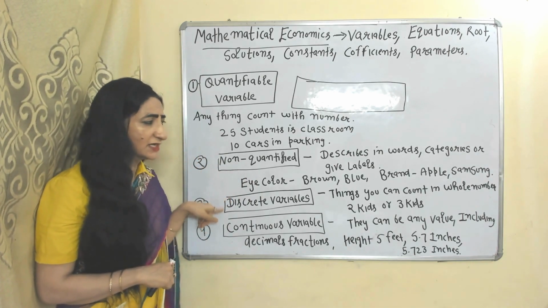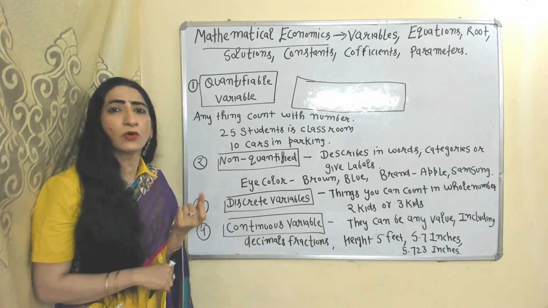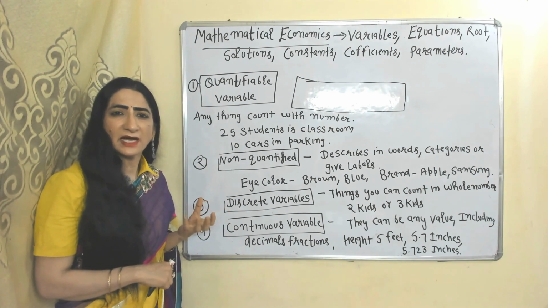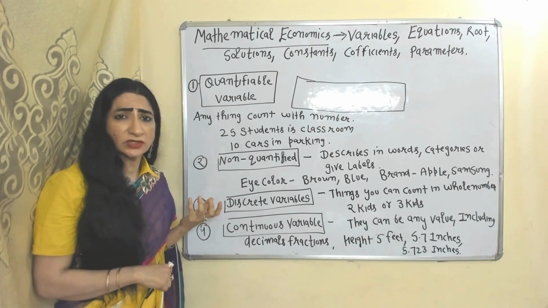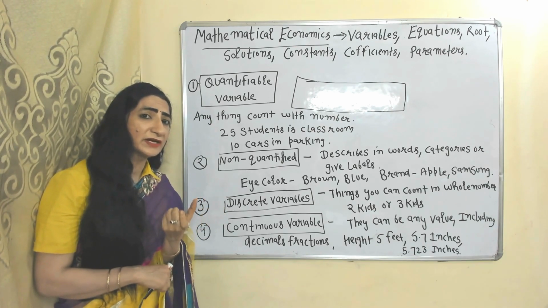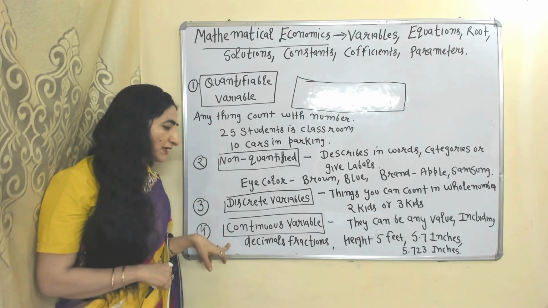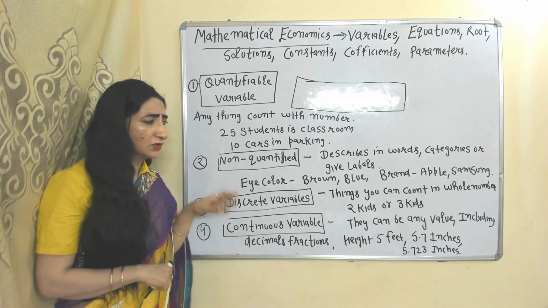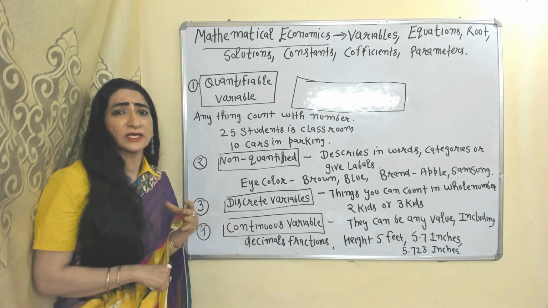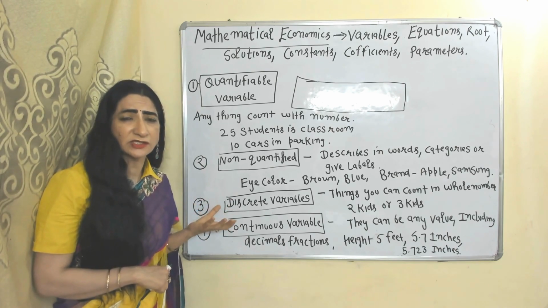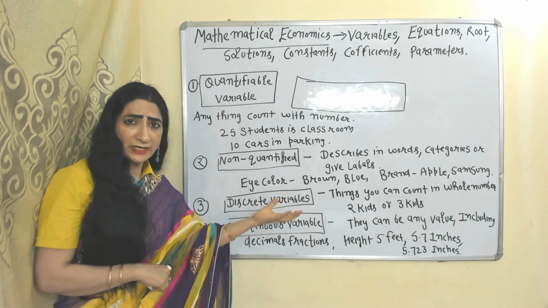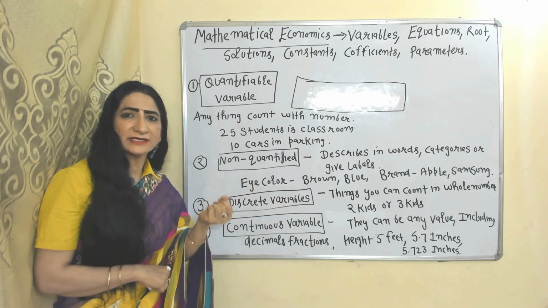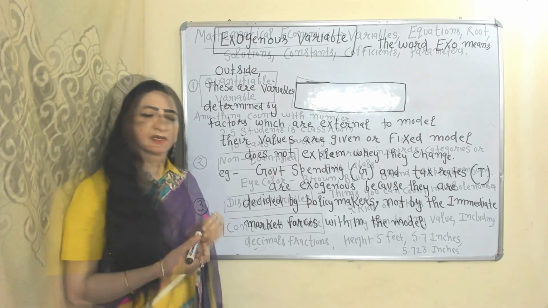Discrete variable: things that you can count in whole numbers. For example, either you have 2 kids or 3 kids, 2 dogs or 3 dogs, you don't have 2.5 dogs. But a continuous variable includes any value. It also includes decimals and fractions. For example, your height can be 5 feet 5.7 inches or 5.723 inches.